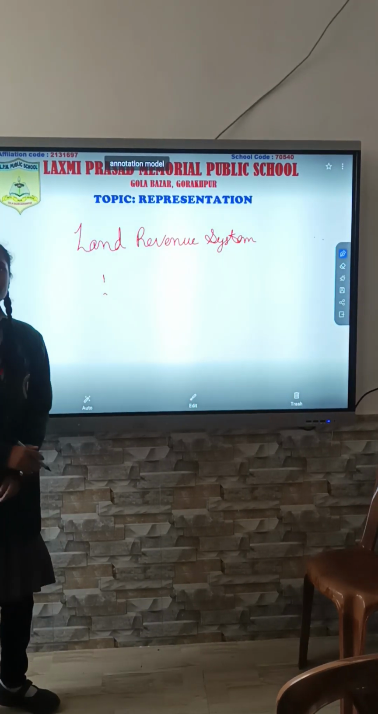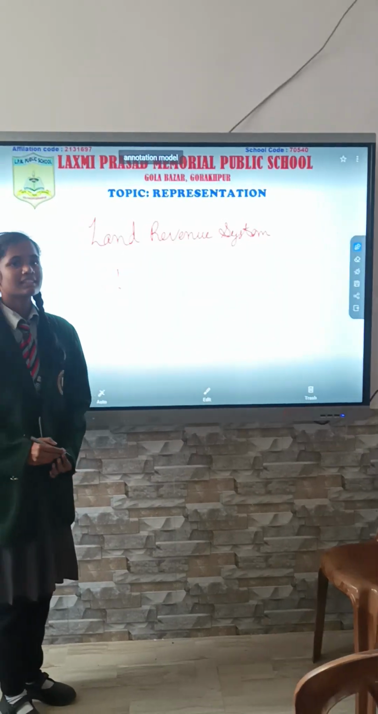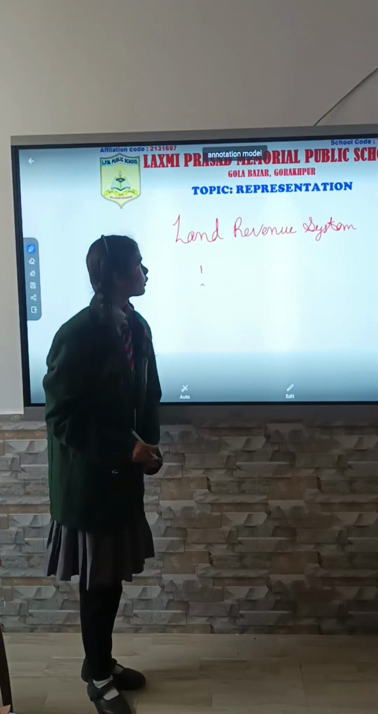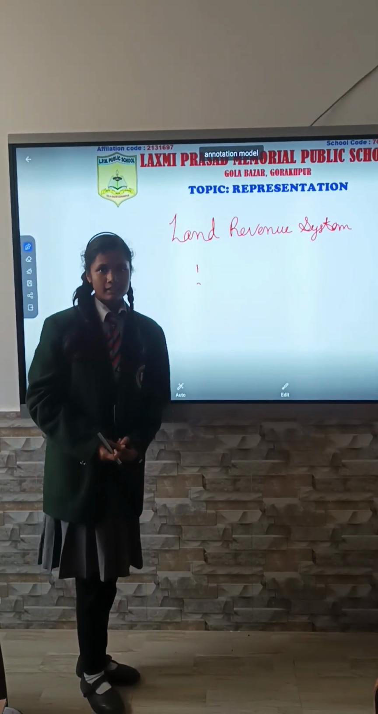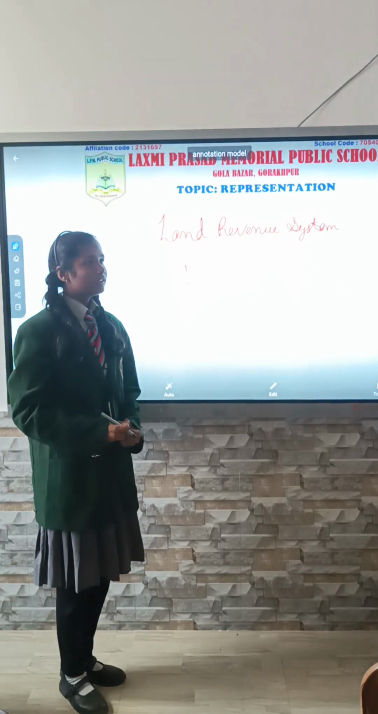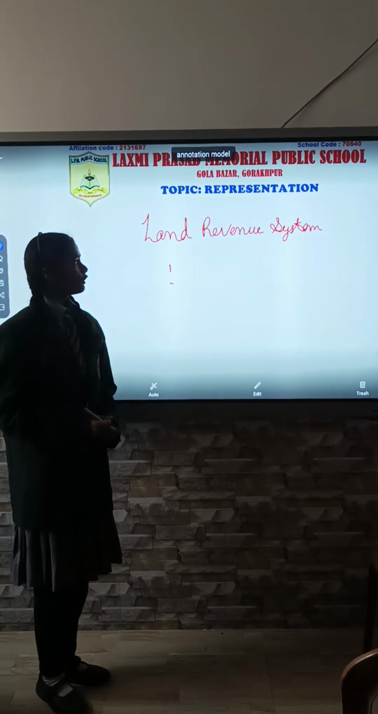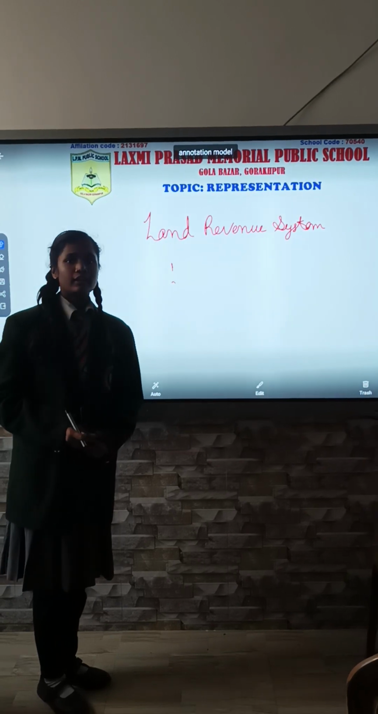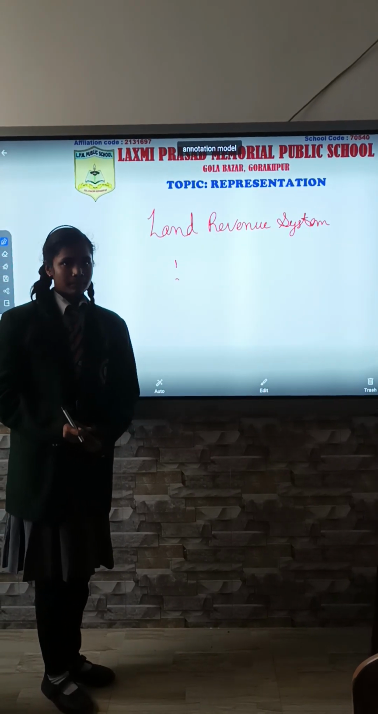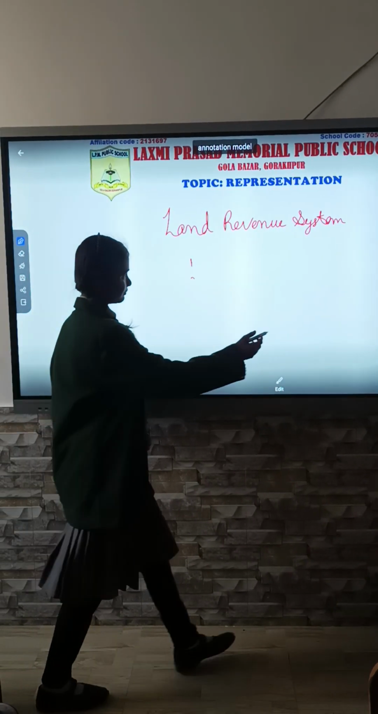Land revenue system. During the British rule, the British had introduced three types of land revenue system, which means they decided how the peasant will pay tax to them and in what manner. So accordingly, the three types of land revenue system were introduced. First, the permanent settlement system.